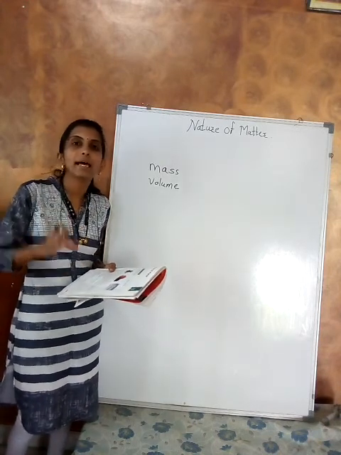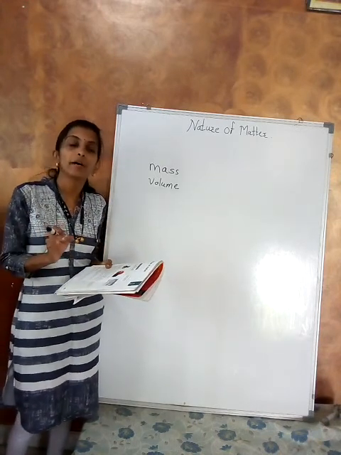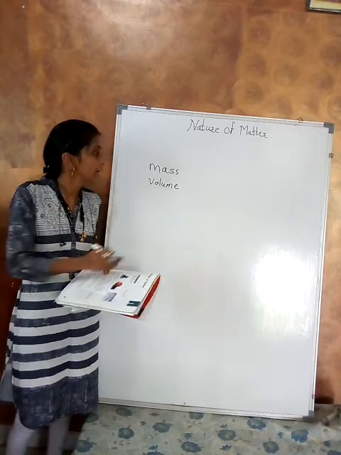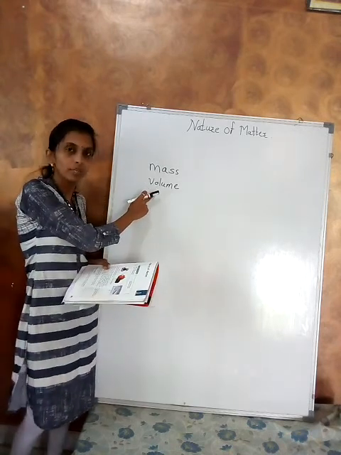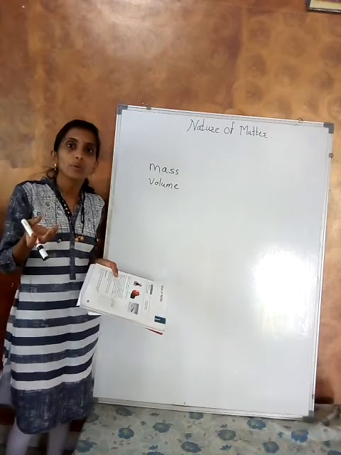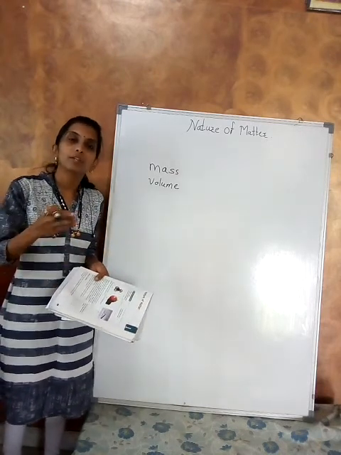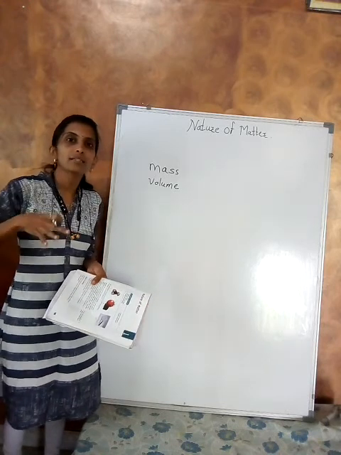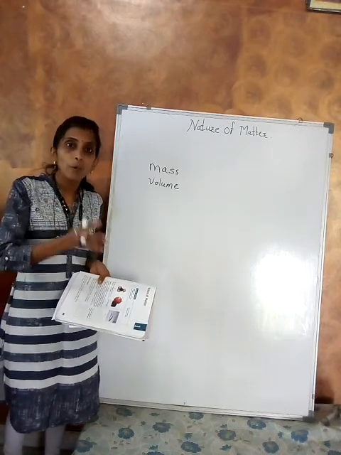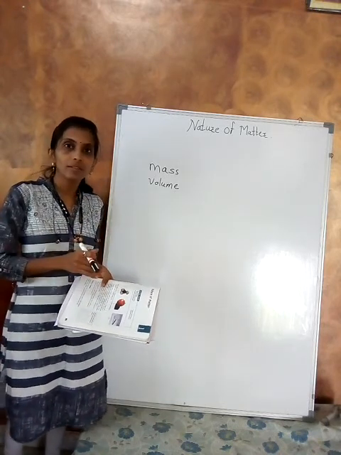Anything that has mass and occupies space, that is, has volume. Suppose we place a duster on the table. It has some mass and also occupies some place on the table.